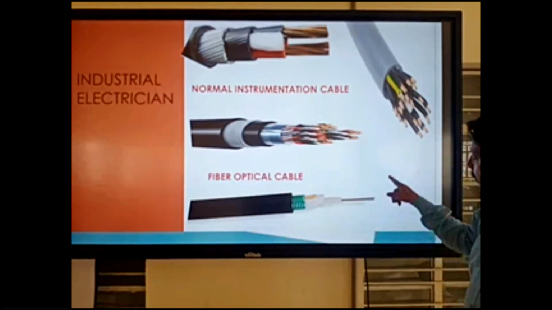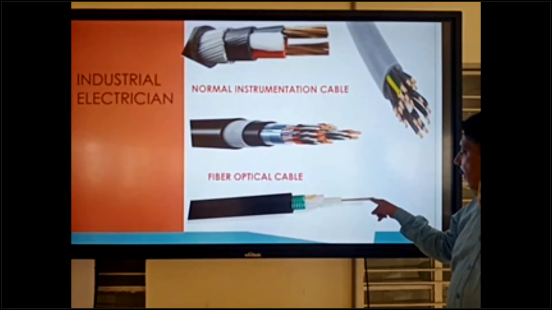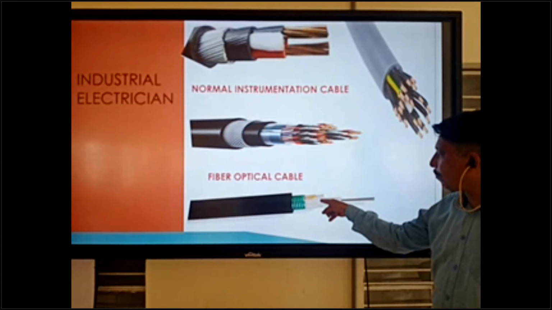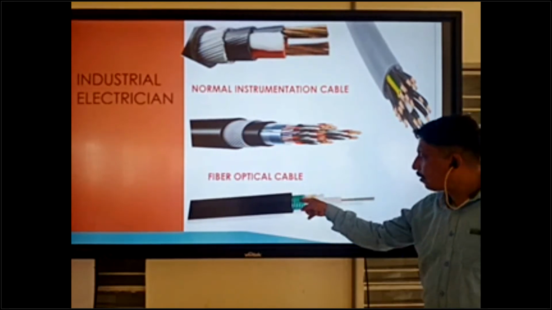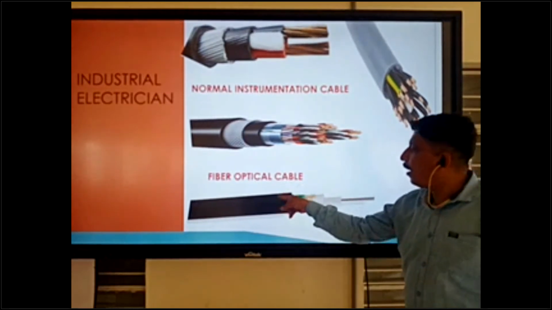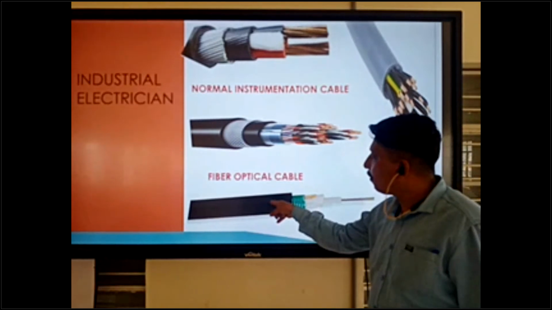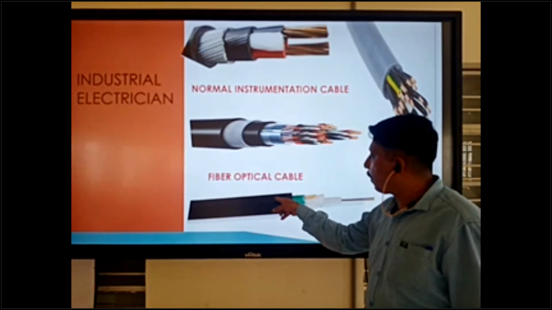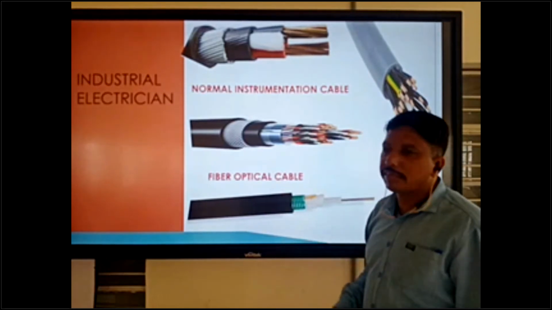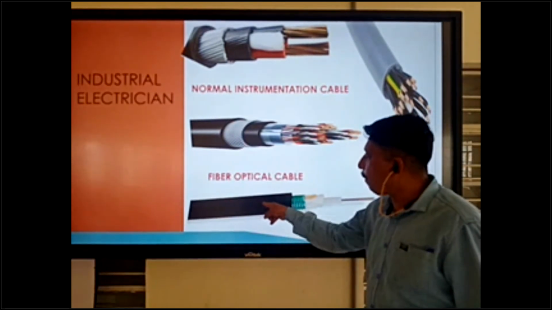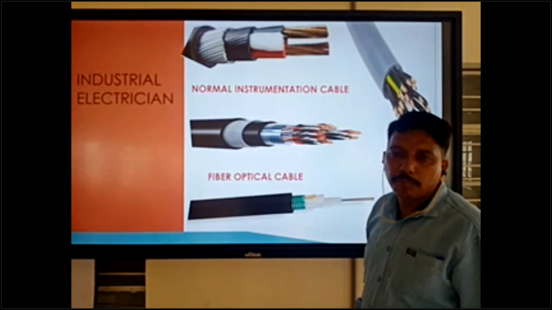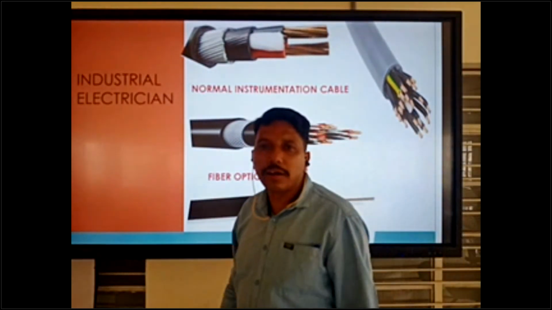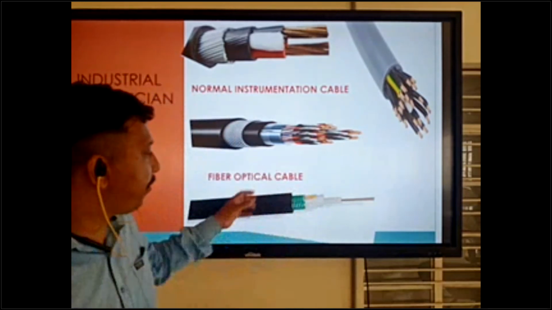So this is the fiber optical cable. First, inner inside is the conductor, then fiber glass, then insulation, then armor, and outside is the outer insulation, the cable protective insulation. All of the cable is protected by this insulation, protecting from dust and water and some other objects also.